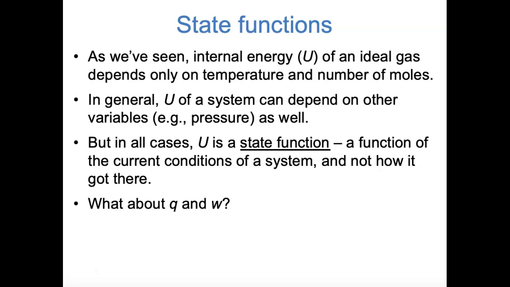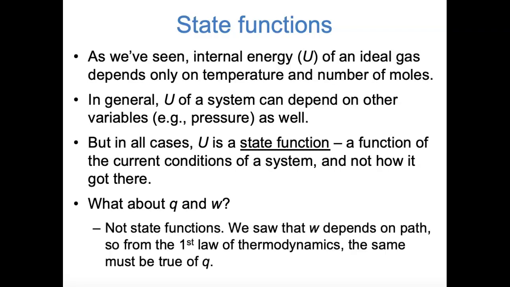But we've seen some examples of quantities that are not state functions, including heat and work, which we introduced in the previous video. We saw that the amount of work that's done when going from initial conditions to final conditions depends on the path that you take through a pressure-volume diagram. So you need to know how a system got from point A to point B in order to know how much work was done. And the same is true of heat. If internal energy is a state function, but work depends on path, then we know that heat must also depend on path in order for the first law of thermodynamics to always be true.